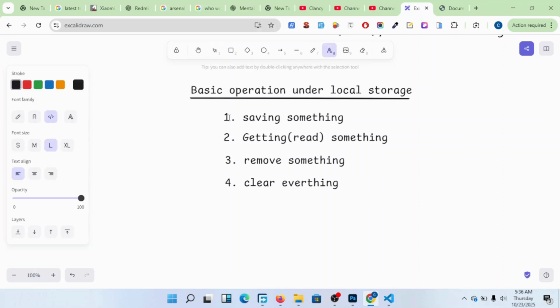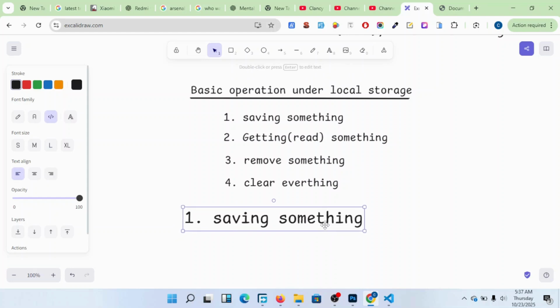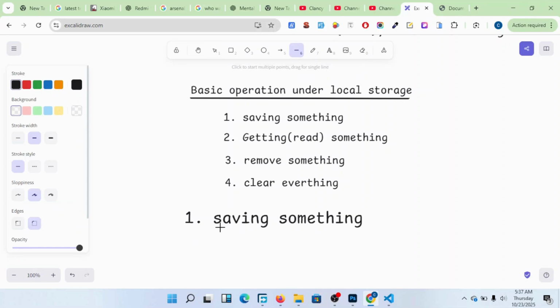So I come here and put, for example, the first operation is saving something. As you can see here, saving something is the very first operation. We're going to look at this. I can even underline. So how do you save something in local storage?